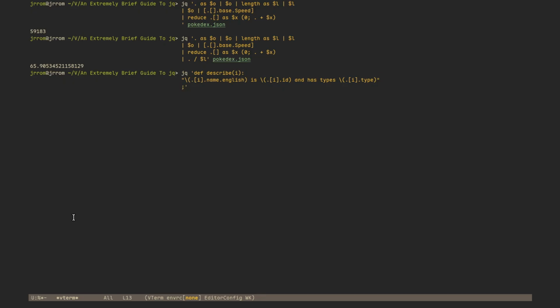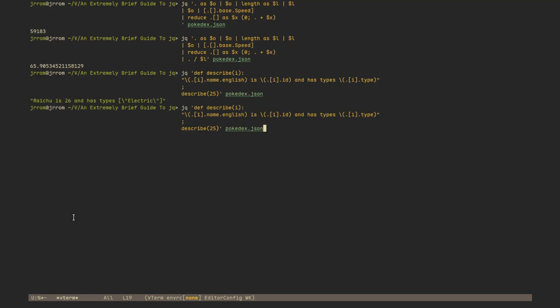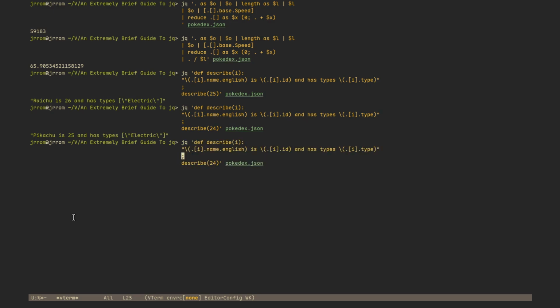Is that good? And we just do describe 25. Now does that work? Raichu, Pikachu. There you have it. Let's go. We got it. The reason it's like that is because it's an array, so it's making an array into a string. That's fine. I'm too lazy to fix it. Let's leave it.